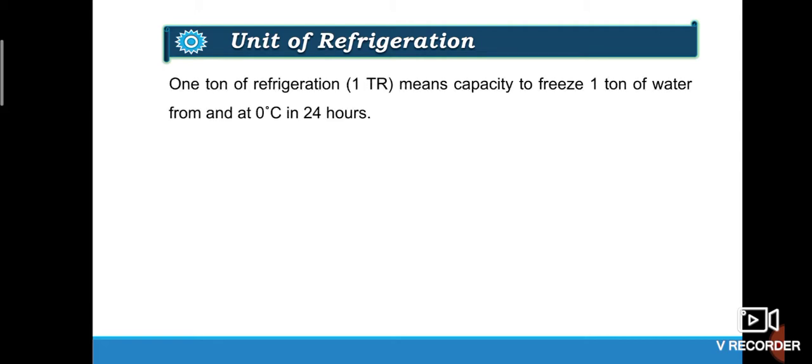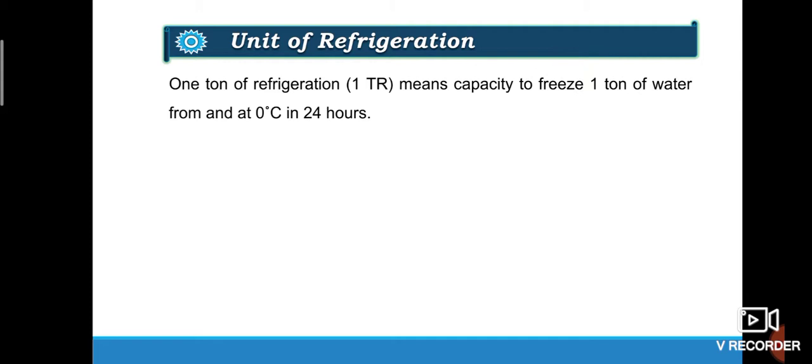Unit of refrigeration. The rating of a refrigerating machine is given by a standard unit of refrigeration called ton of refrigeration, denoted by TR. So 1 ton of refrigeration means capacity to freeze 1 ton of water from and at 0 degrees centigrade in 24 hours.